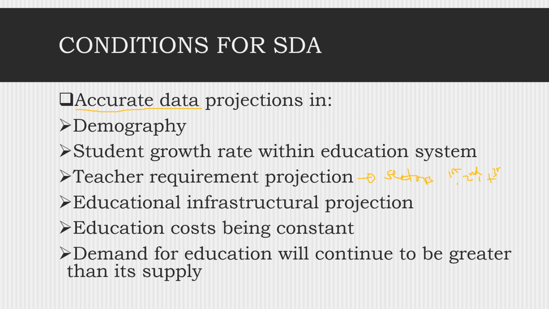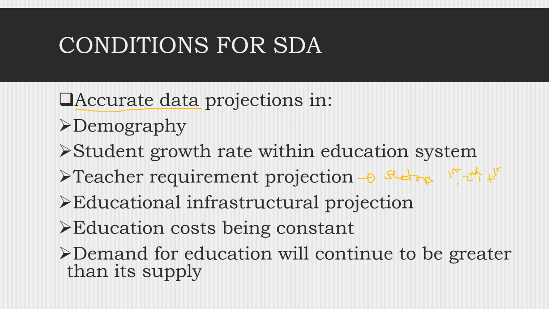These are the areas which you need to very much focus on when you want to project teacher requirements within the education system. How many teachers are required in primary education, how many are required in secondary education, and how many are required in tertiary education. All this is very important if you want to plan effectively for social demand approach, because it determines absorbed capacity of the system.